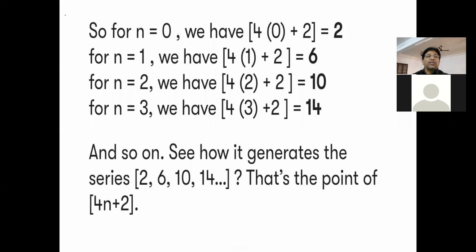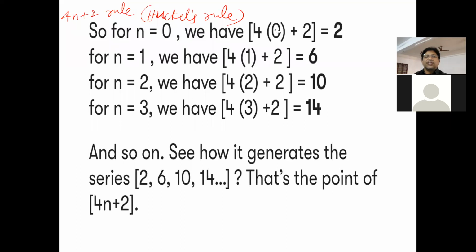And the third condition is that the 4n plus 2 rule should be followed. This is Huckel's rule, otherwise called the 4n plus 2 rule. According to this rule, when you equate 4n plus 2 with the number of pi electrons in the cyclic compound, n should come out to be an integer. If n is an integer, it is called an aromatic compound. If n is a non-integer, that is a non-aromatic compound.